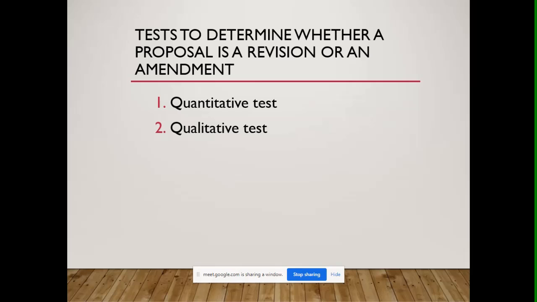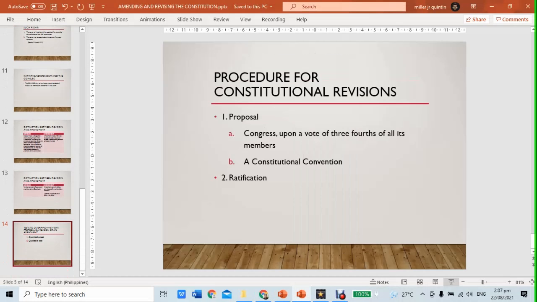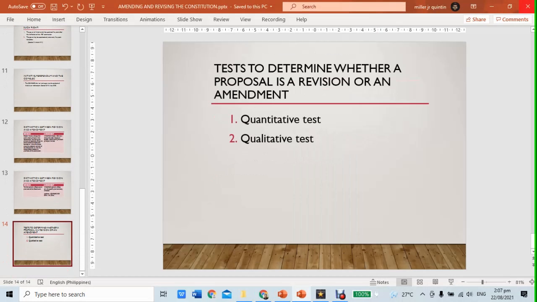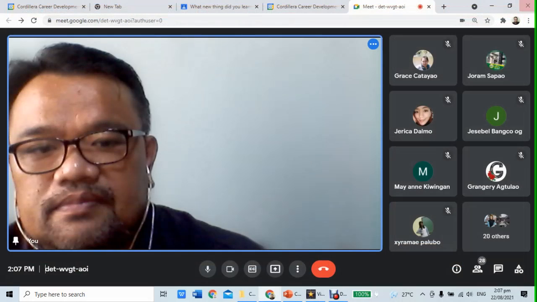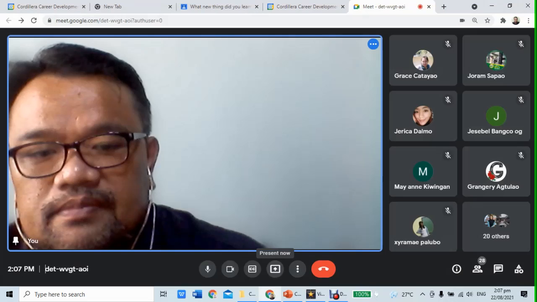Okay. So again, those are the differences between an amendment and a revision.